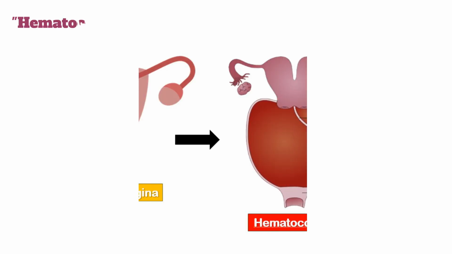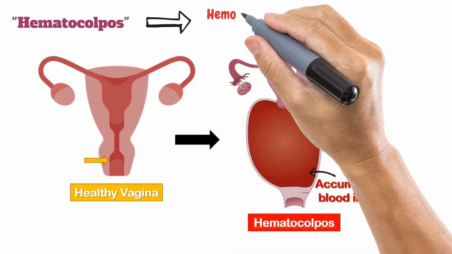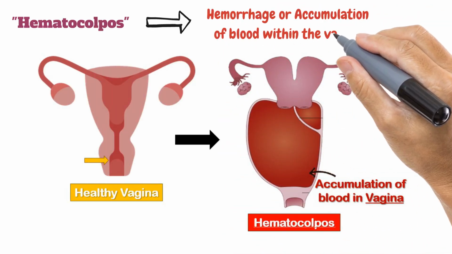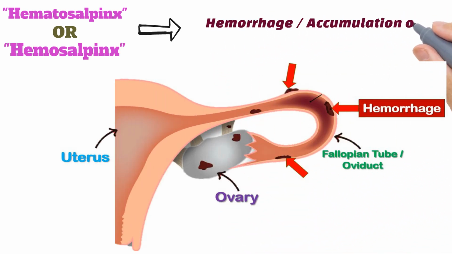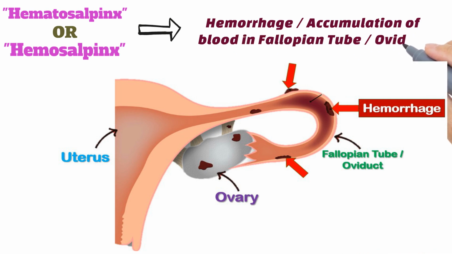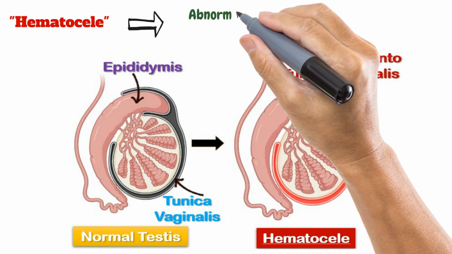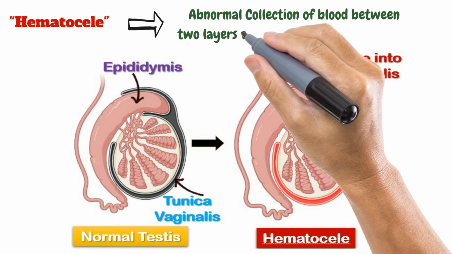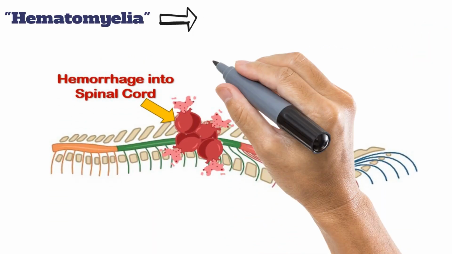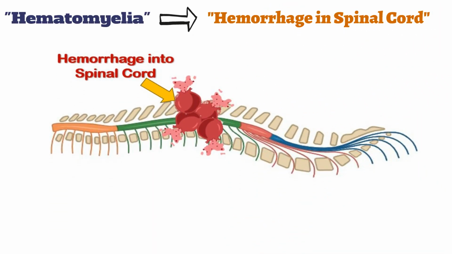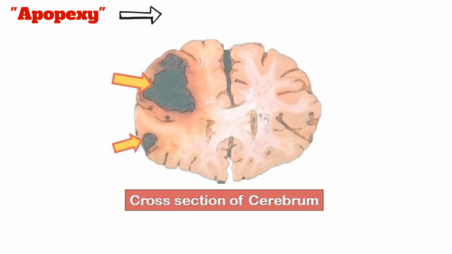Next is hematocolpos, meaning hemorrhage or accumulation of blood within the vagina. Next is hematosalpinx or hemosalpinx, meaning hemorrhage or accumulation of blood in the fallopian tube or oviduct. Next is hematocele, that is the abnormal collection of blood between the two layers of tunica vaginalis in the testis. Next is hematomyelia, meaning hemorrhage in the spinal cord. Next is apoplexy, meaning brain hemorrhage.